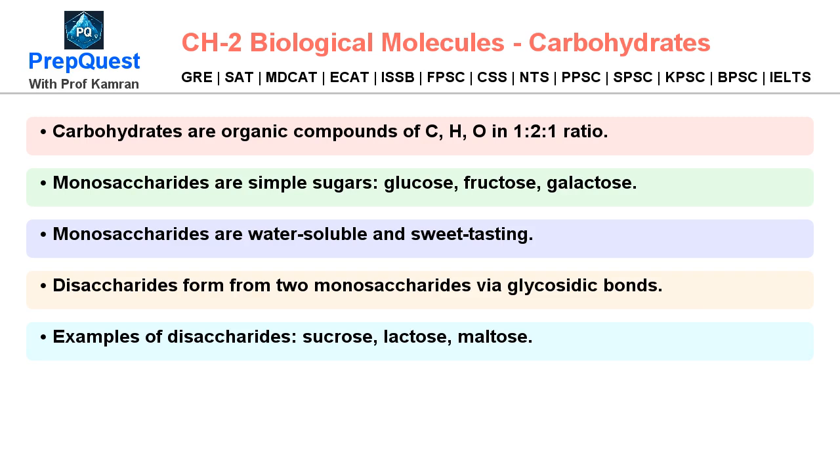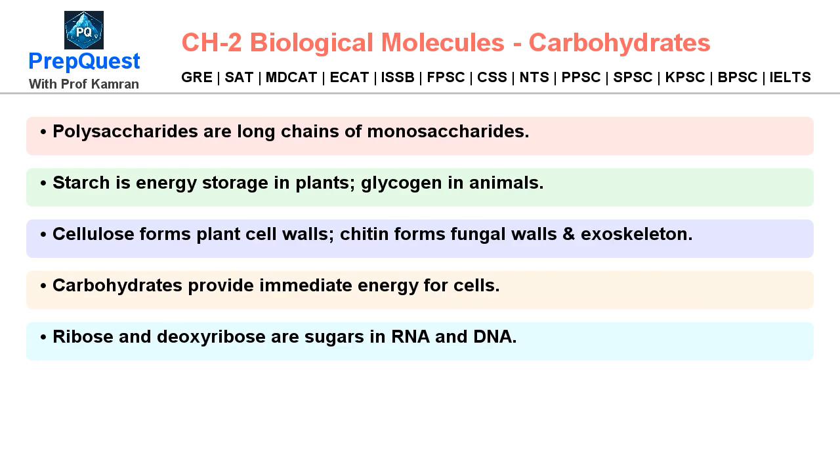Disaccharides form from two monosaccharides via glycosidic bonds. Examples of disaccharides: sucrose, lactose, maltose. Polysaccharides are long chains of monosaccharides. Starch is energy storage in plants.